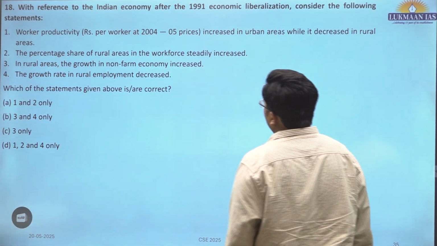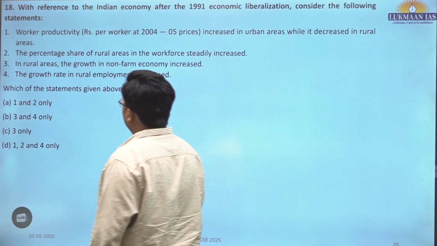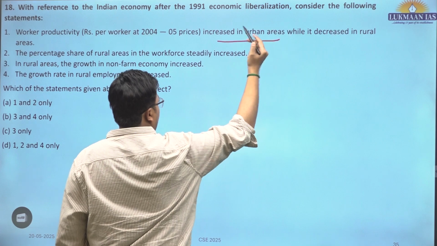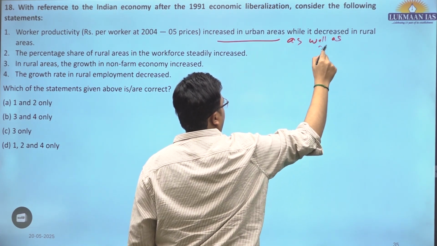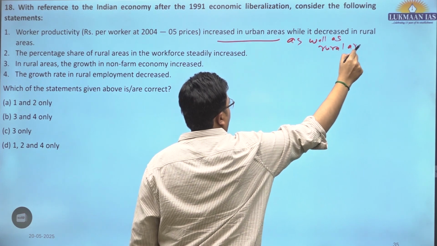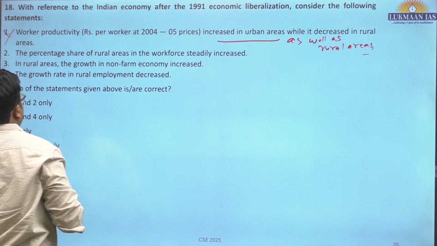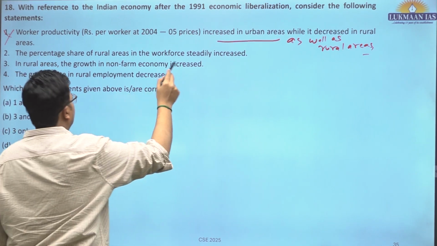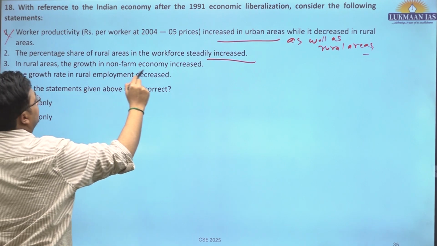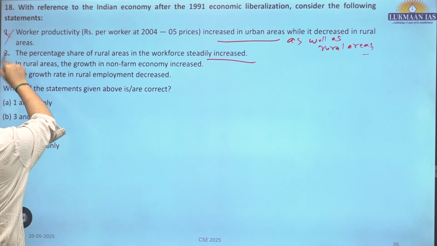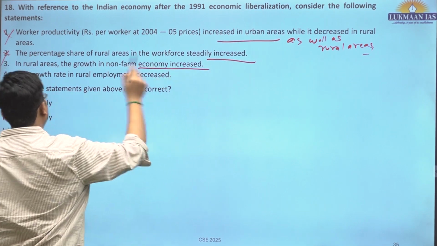With reference to the Indian economy after the 1991 economic liberalization, consider the following statements. Worker productivity has increased in urban areas as well as rural areas. The productivity per unit worker has improved. The percentage share of rural areas in the workforce has steadily increased. No. In rural areas, the growth of the non-farm economy has increased.